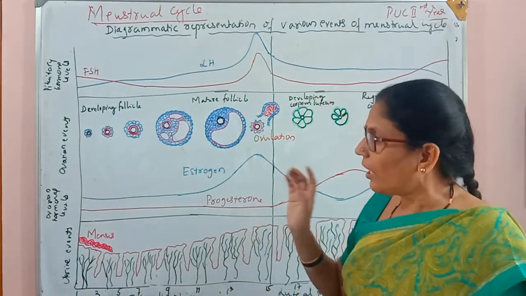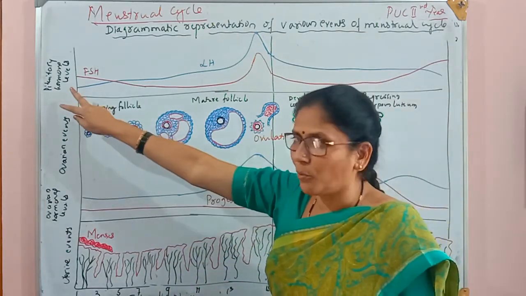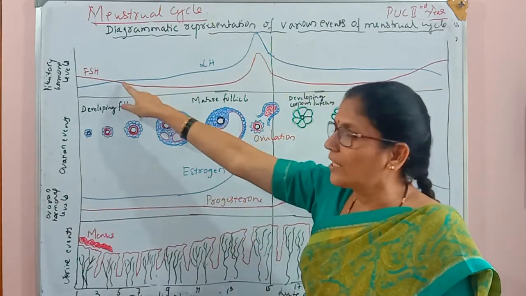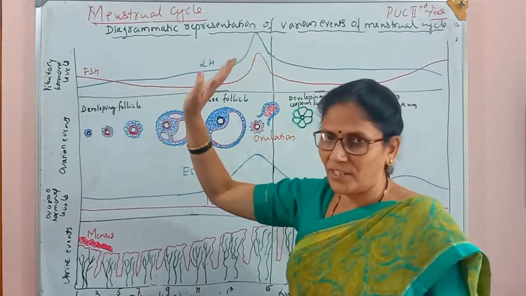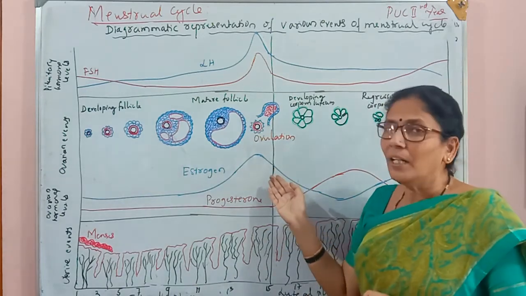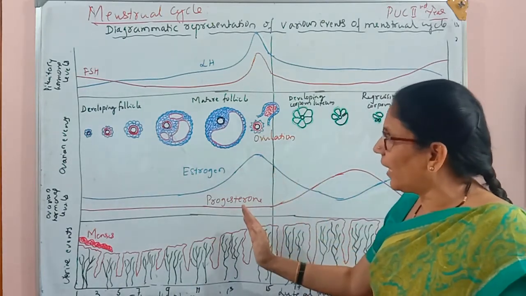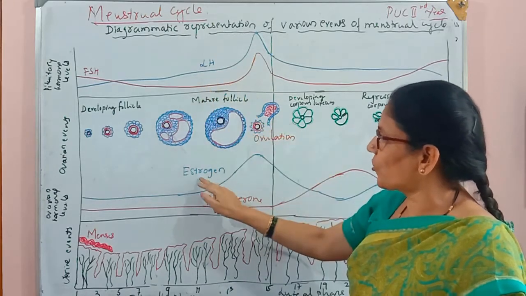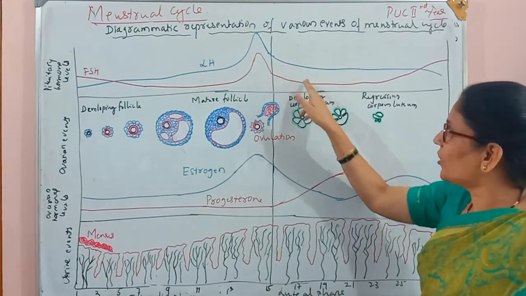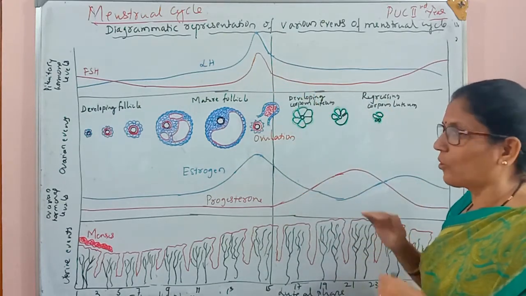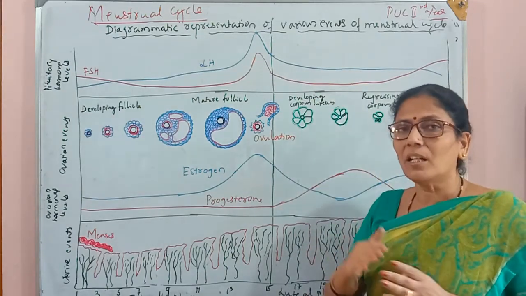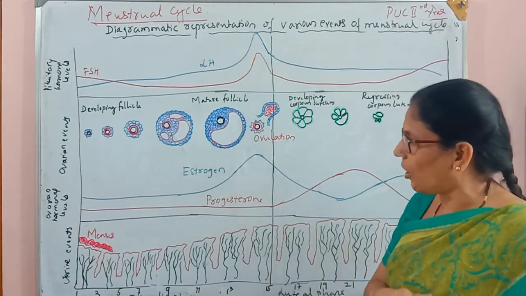The next step: I already mentioned that 2 sets of hormones are involved. One set is ovarian hormones, estrogen and progesterone. The other set is pituitary hormones, LH and FSH. We can notice with this diagram how their concentrations increase and decrease. Before the 14th day, the concentration of LH, FSH and estrogen is very high. But after ovulation, the concentration of LH and FSH decreases and only estrogen and progesterone concentrations increase. So by this line we can understand their levels of concentration before and after ovulation.